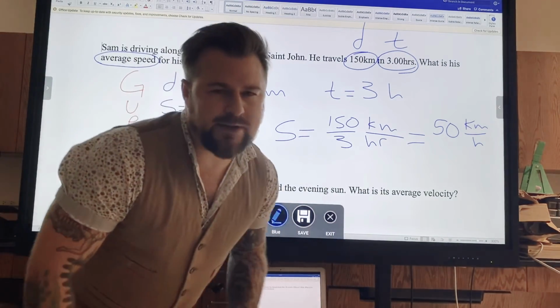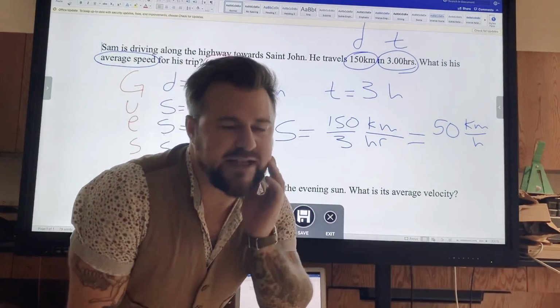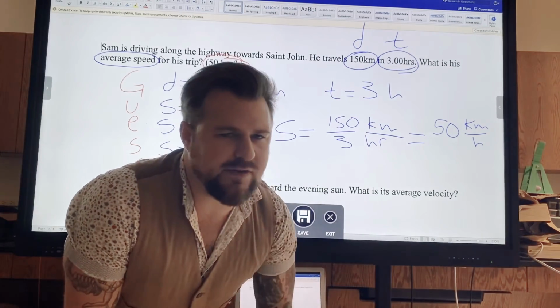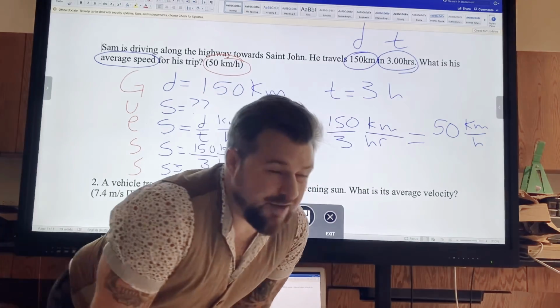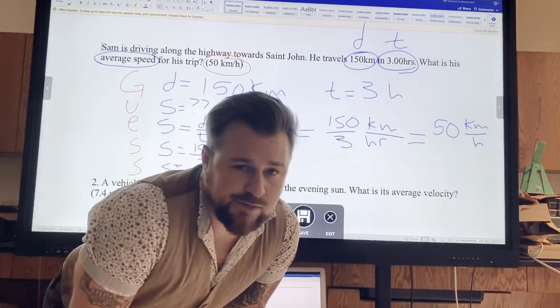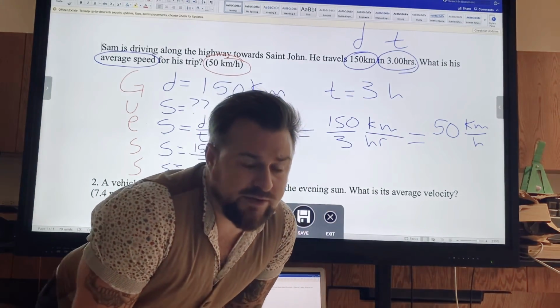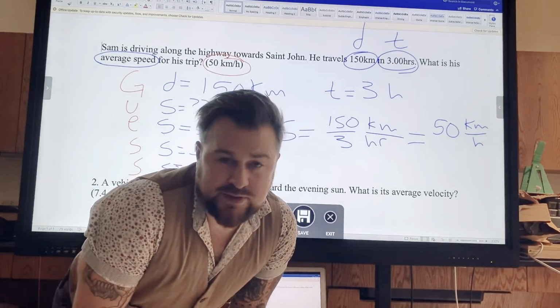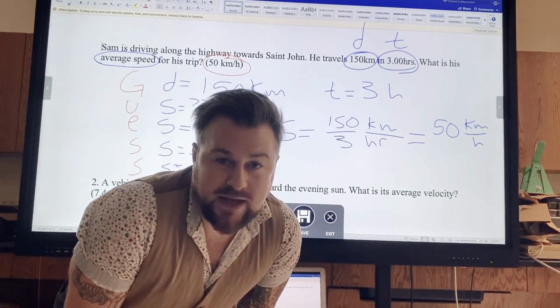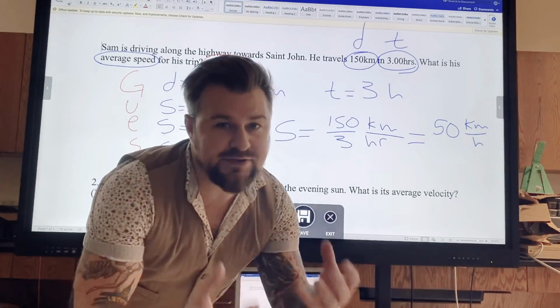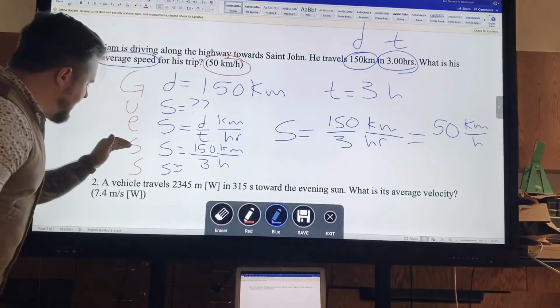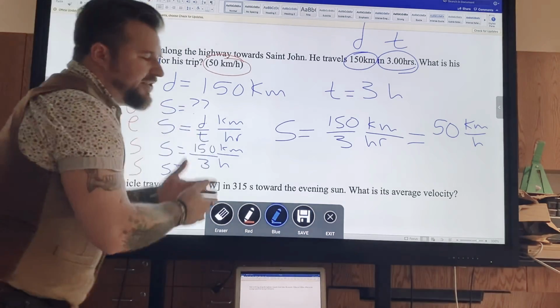This is a very elementary problem. You could probably have seen that, I just divide those two numbers. Well, on this problem, yes. But on problems later on, when we start working with acceleration, when we start working with circular motion, when we start doing a lot more heavy things, it's not so easy, right? And you need to use this GUESS method. GUESS. This is the method.